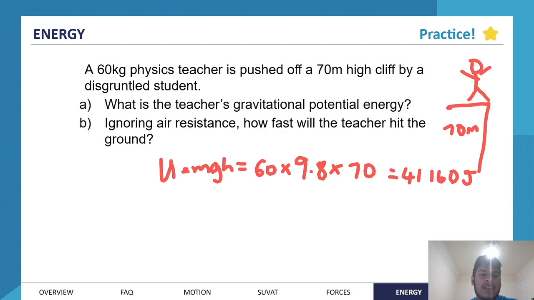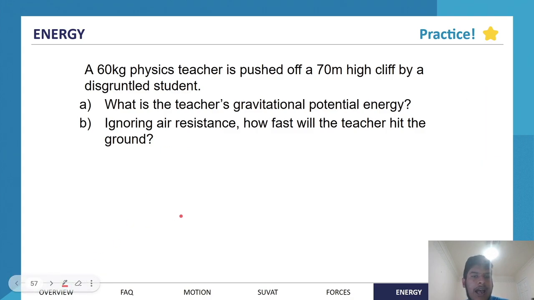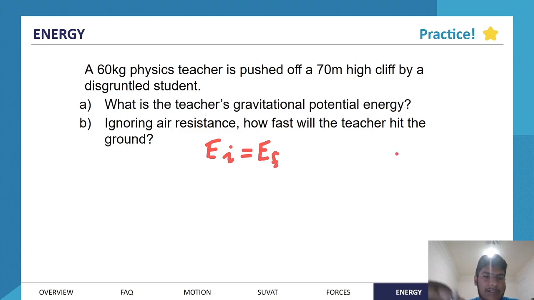Now, part B is where it gets interesting. Once he gets thrown off the cliff, the question is how fast will the teacher hit the ground, ignoring air resistance? So if we don't lose any energy to all these other forms, how do we find how fast he's going? In order to do that, we look at what the total energy is initially. So remember, energy initial equals energy final if we don't lose energy to all these other things. So mechanical energy is conserved.